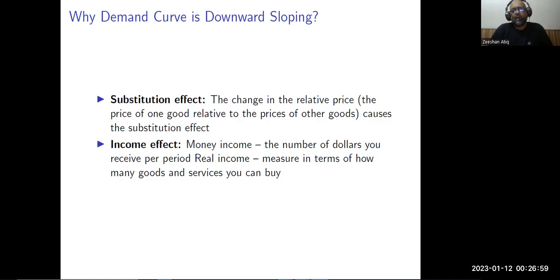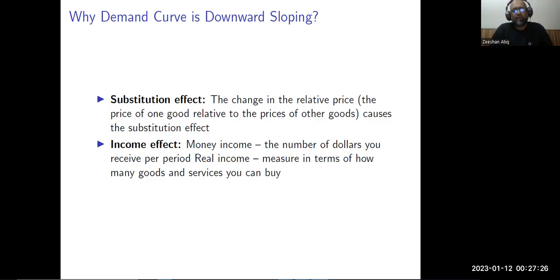Similarly, the income effect also plays a role. When the price of any commodity increases, you feel relatively richer or relatively poorer. Like, say, for example, if the price of any commodity increases, you feel relatively poor. So when the price goes up, your real income, the ability to purchase things, basically goes down, so you buy less. Similarly, when the price goes down, your ability to purchase things actually goes up, so you buy more.